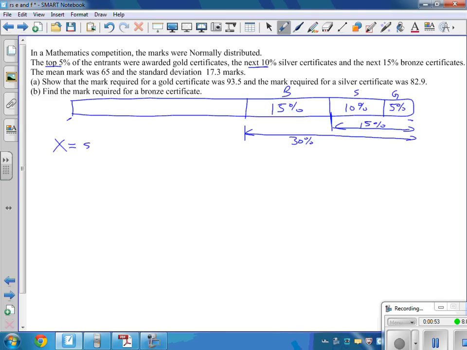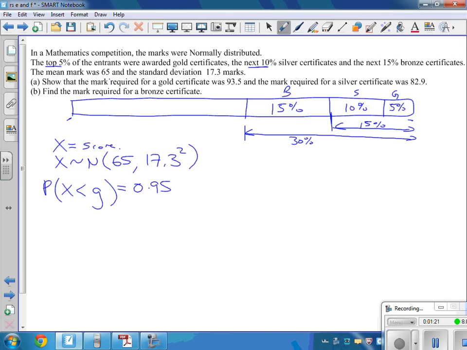X equals the score in the maths test. X is a normal distribution, mean of 65, and a standard deviation of 17.3. So I'm writing 17.3 squared here. The probability that X is lower than the gold score is going to be equal to 0.95. 95% of people get lower than a gold, don't they?